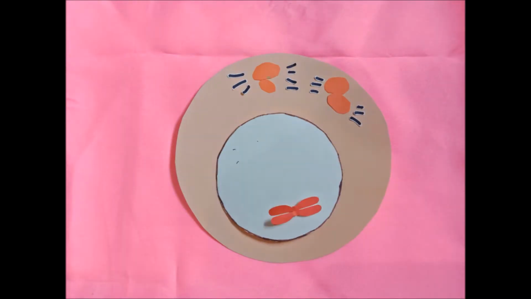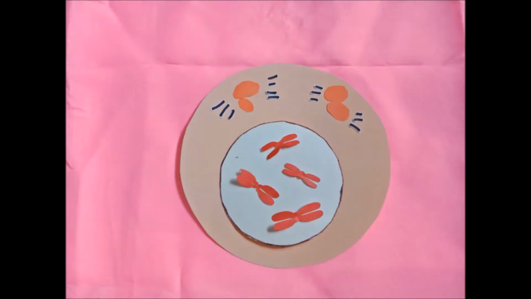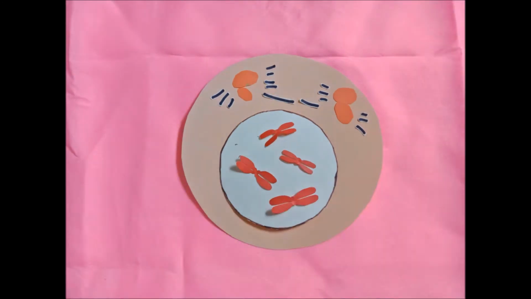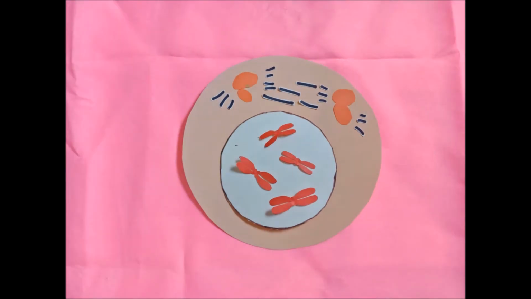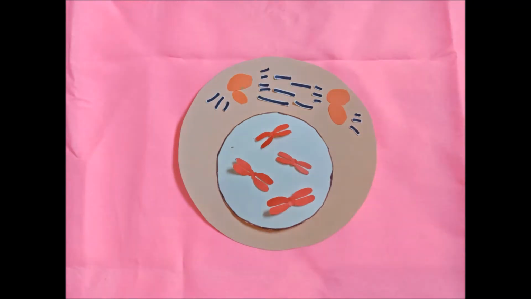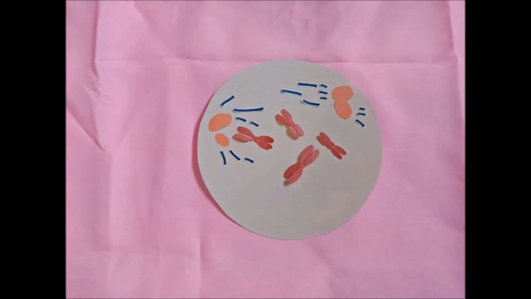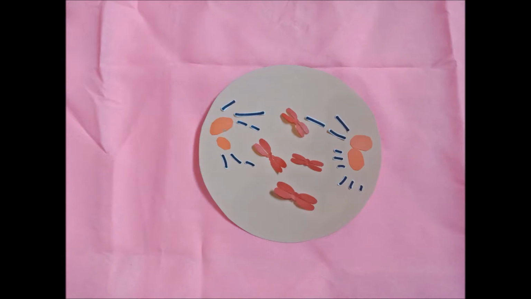The condensation of the chromosomes into thick rods is important to ensure that no fragments of the chromosome will be lost during distribution. At middle prophase, the centrioles move farther apart and start forming the spindle fibers. At this stage, each chromosome appears to consist of two strands called chromatids, which are held together at one point by a centromere. At late prophase, the nuclear membrane starts to disappear. The nucleolus is no longer visible. The chromosomes move toward the equatorial plate, attached by their centromeres to the spindle fibers.